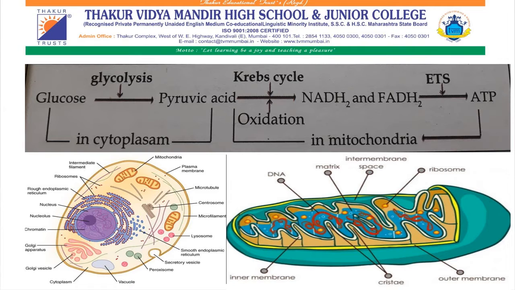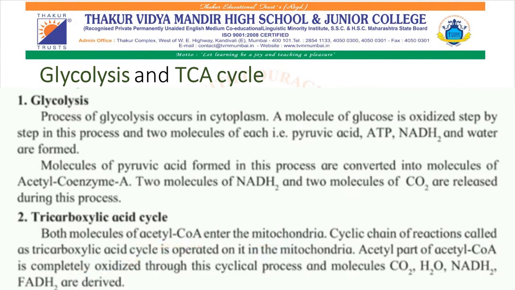Glycolysis takes place in the cytoplasm, and the TCA and ETS cycles take place in the mitochondria. Glycolysis: in this cycle, a molecule of glucose is broken down or oxidized, and two molecules each of pyruvic acid, ATP, NADH2 and water are formed.